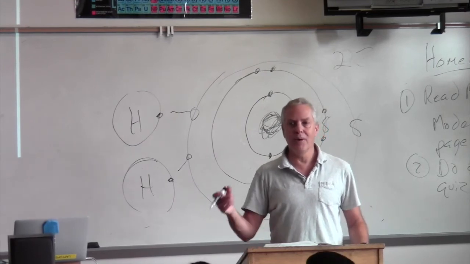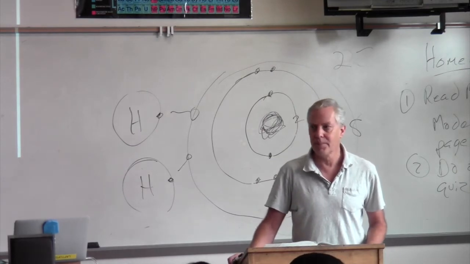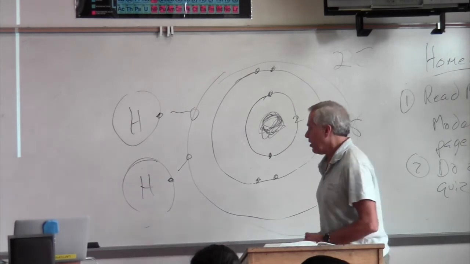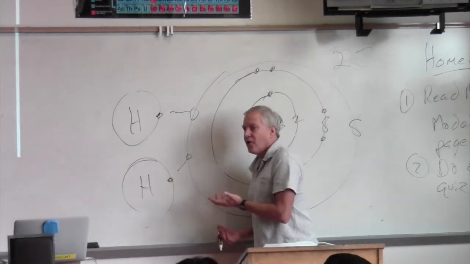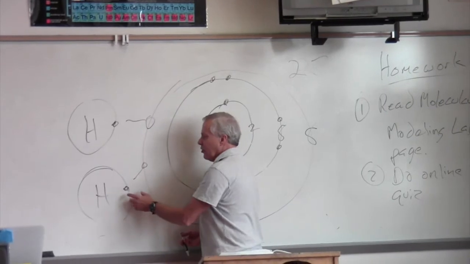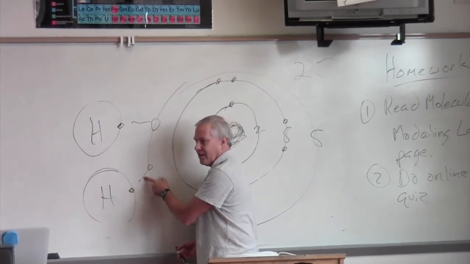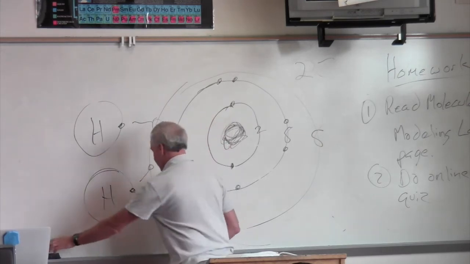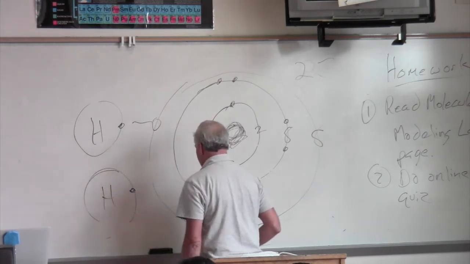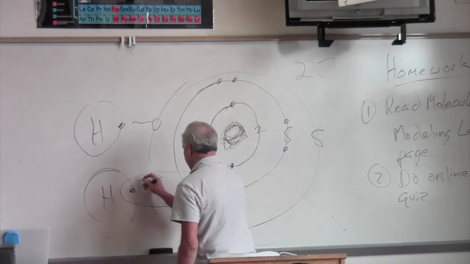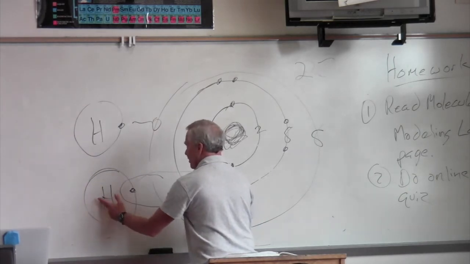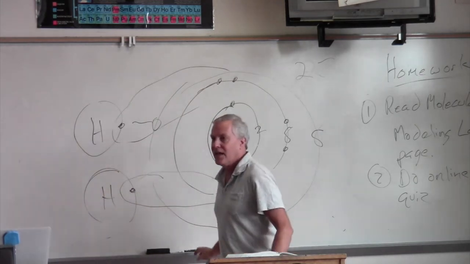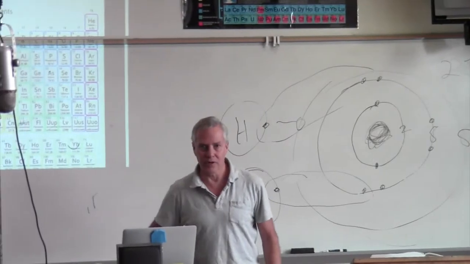Of those 2 bonds, ionic and covalent, which is the strongest bond? Benito? Covalent. Covalent, by far. Okay. Now, technically, for freshman biology, you say that they're sharing this electron. But when you get to chemistry, a chemistry class, they're actually sharing a pair of electrons. So, at a certain point in time, these 2 electrons are shared between oxygen and this hydrogen, and these 2 electrons are shared. And the reason why that happens has to do with centrifugal force.